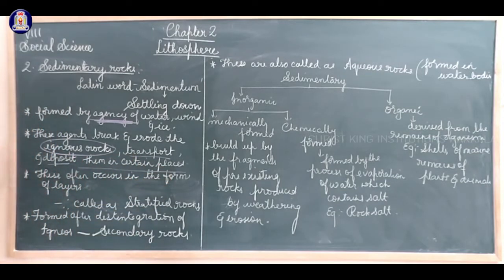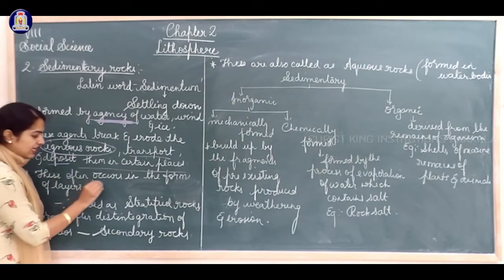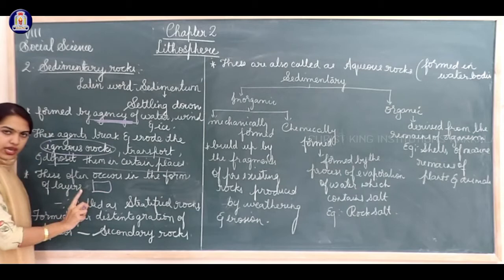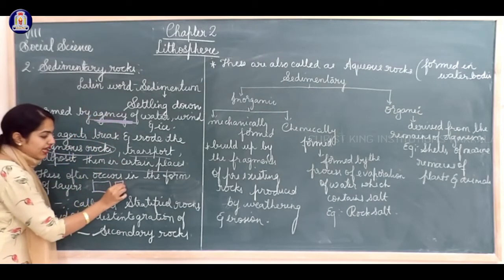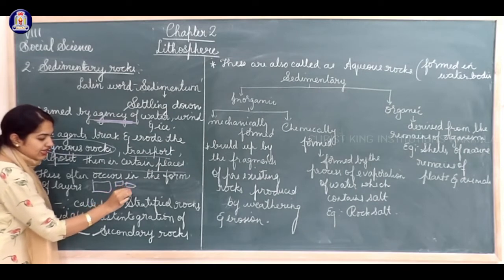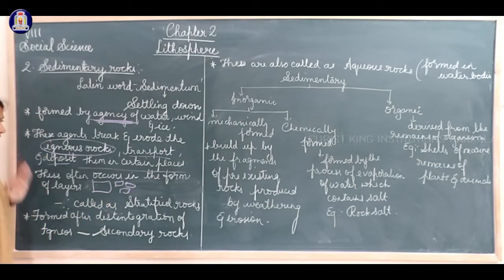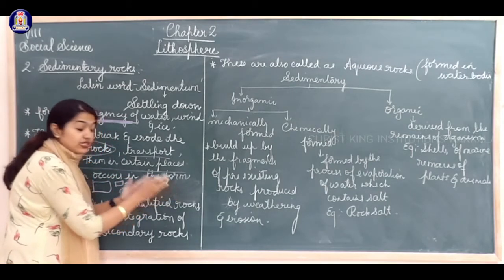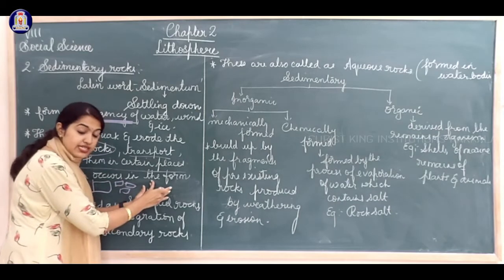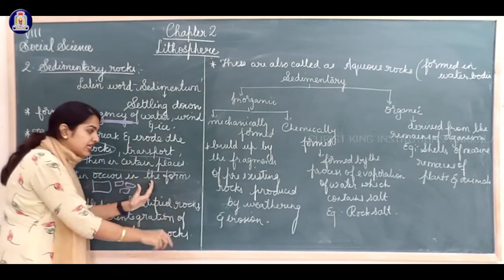If you want me to show a diagram, imagine this is one igneous rock. These agents break it into different pieces like this. Then they erode and transport it to different places and deposit it in a certain place.